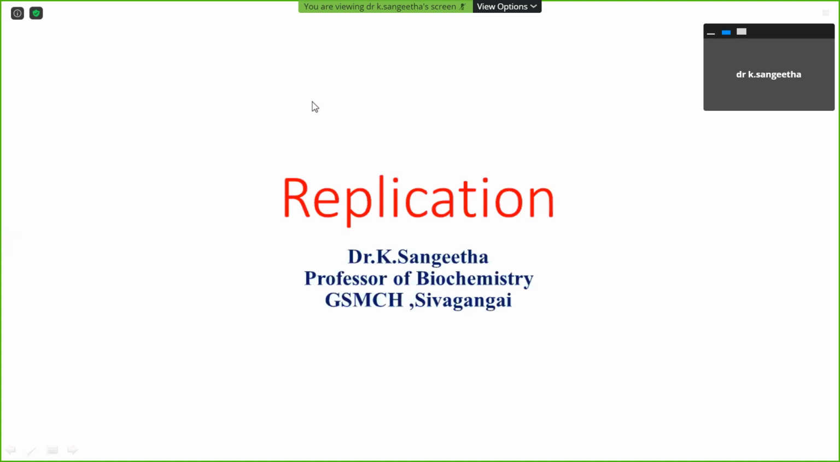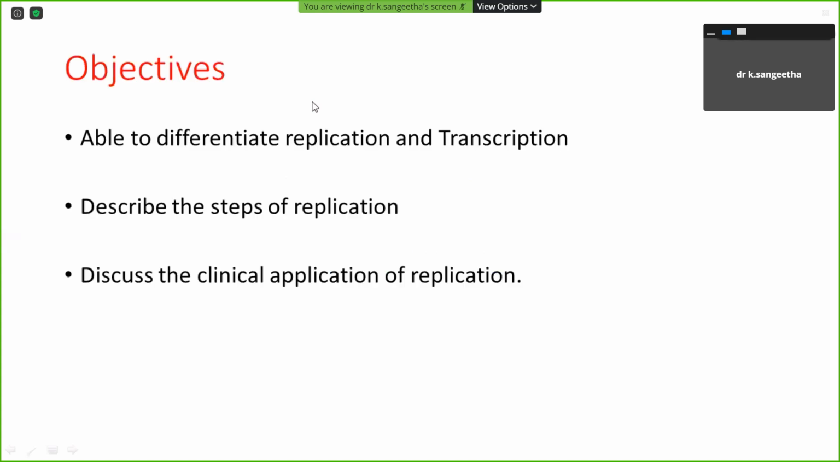Okay, so for replication we need nucleotides. This is the objective of the class. At the end of this session, you have to be able to differentiate between replication and transcription, and you have to describe the steps of replication. The third one, the clinical applications. Why, as a medical student, do I have to know about replication? How am I going to apply it in my future?